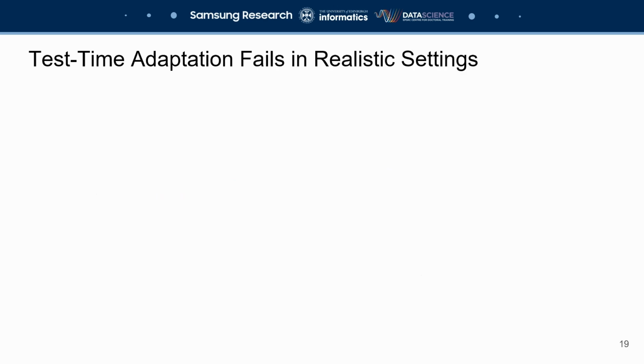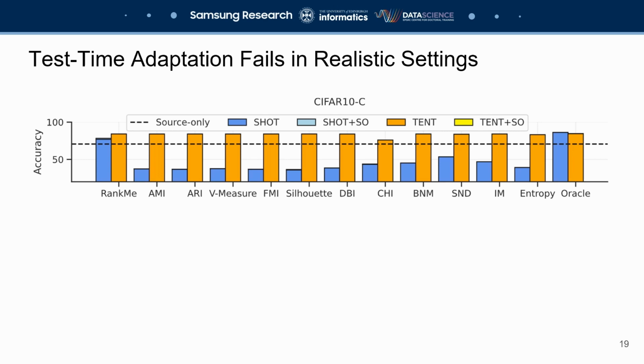Our results are perhaps the most surprising in this setting. When we benchmark the algorithms and validators on the artificial dataset CIFAR10-C, we find that one of the algorithms, TENT, consistently manages to improve upon the baseline, here represented as a dashed line. However, this dataset is constructed by applying artificial corruptions to CIFAR10 images.